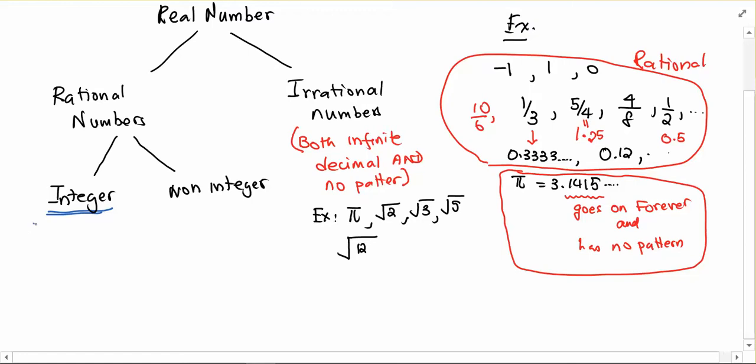So here, no decimal of any kind. They could be positive or negative, but right here, that's an integer, that's an integer, that's an integer. No decimals. The fractions are rational, they are real numbers, but they are not integers. So these are integers here, this group right there. These ones over here, non-integer.